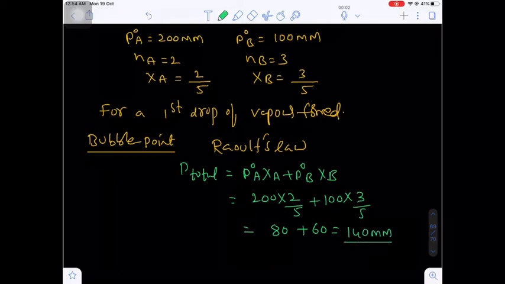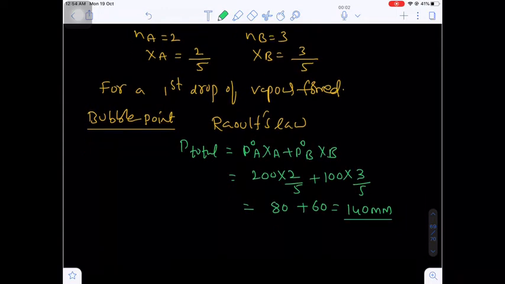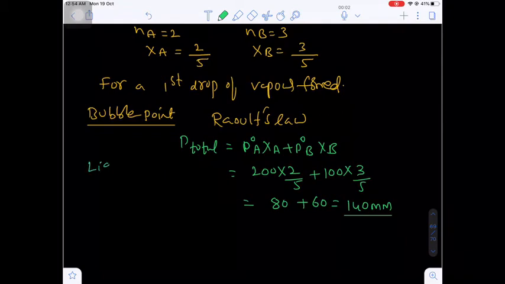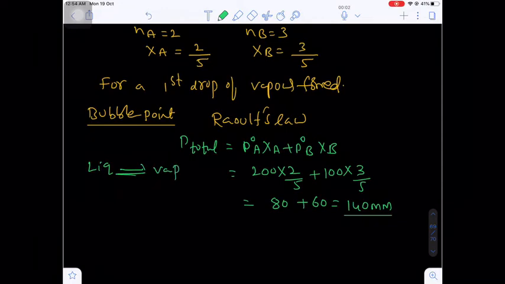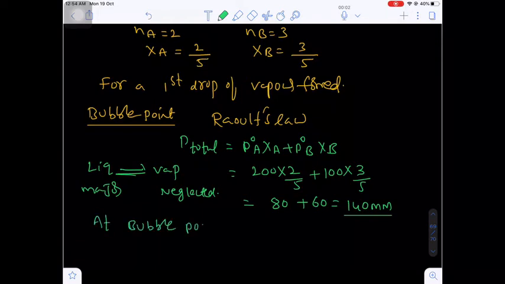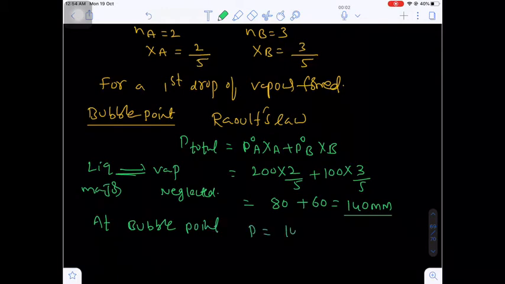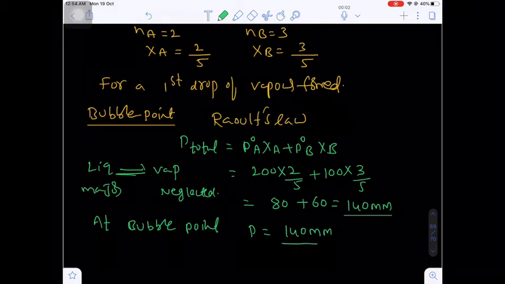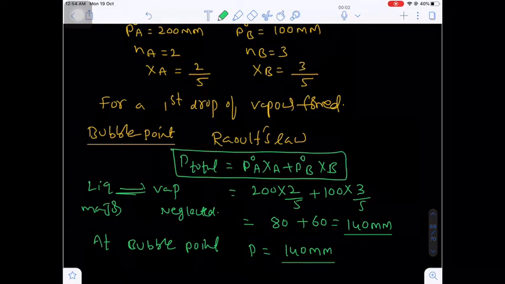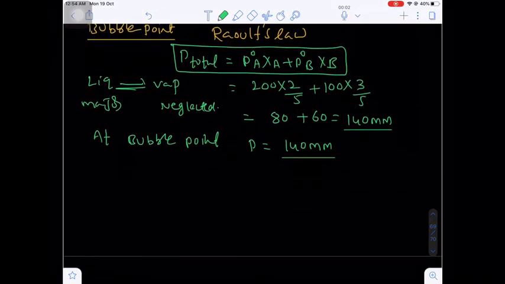This is the first bubble point that is formed. At the bubble point, that means the first drop of liquid undergoes vaporization, in the sense the liquid and vapor exist in dynamic equilibrium where the liquid will be major and the vapor will be neglected. Only one drop of vapor is formed, that's why the vapor will be neglected. So finally at the bubble point, what will be the P? That will be equal to 140 mm. So bubble point pressure is always calculated from Raoult's law. That will be P total equal to P naught A XA plus P naught B XB. This is the first question.